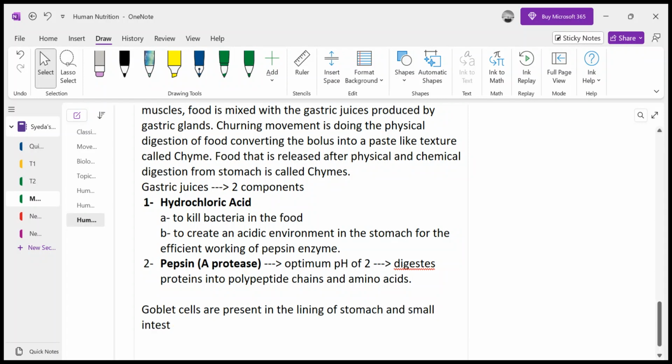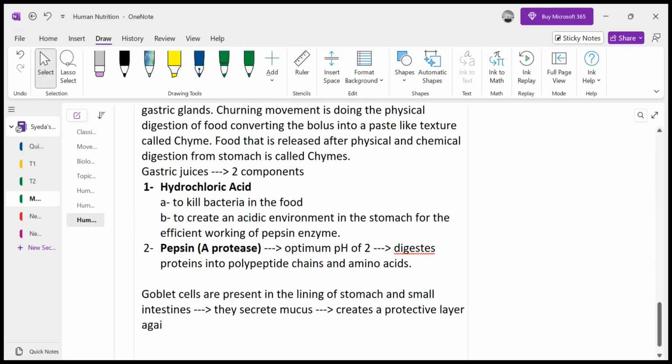Now these are very important cells. Why are these important? Because they secrete mucus. Now mucus is a sticky substance that creates a protective layer against the wall of the stomach and small intestine. And why it is creating the protective layer, and for whom it is protecting, this goblet cell